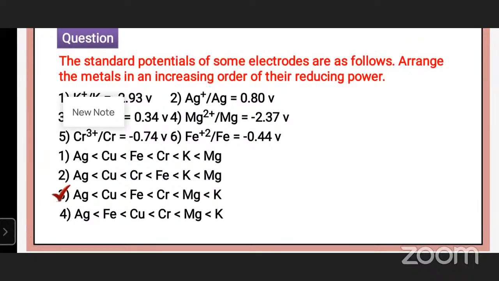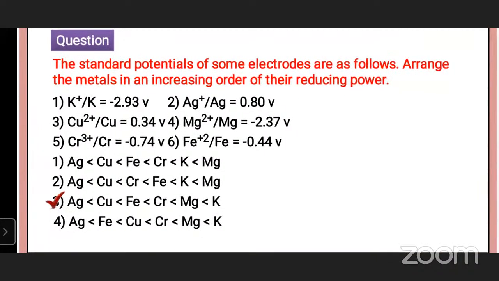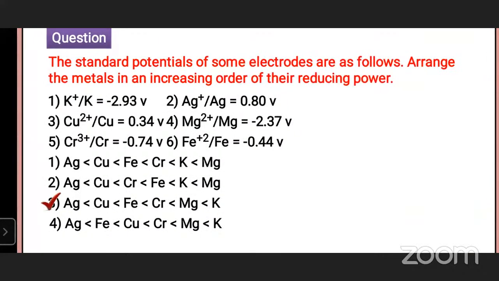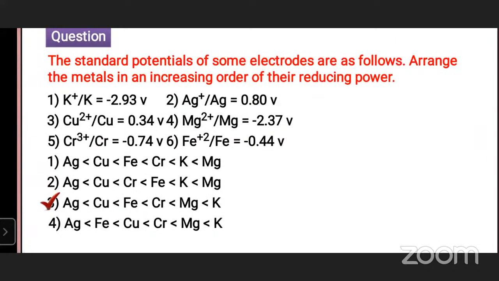The standard potential of some electrodes are as follows. Arrange the metals in an increasing order of their reducing power. Number 1, K plus K is equal to minus 2.93 volt. Number 2, Ag plus electrode Ag is equal to 0.80 volt. Cu plus 2, Cu that equal to 0.34 volt. Mg plus 2 electrode Mg minus 2.37 volt. Chromium Cr plus 3 electrode Cr is equal to minus 0.74 volt. Fe plus 2 electrode Fe that equal to minus 0.44 volt.